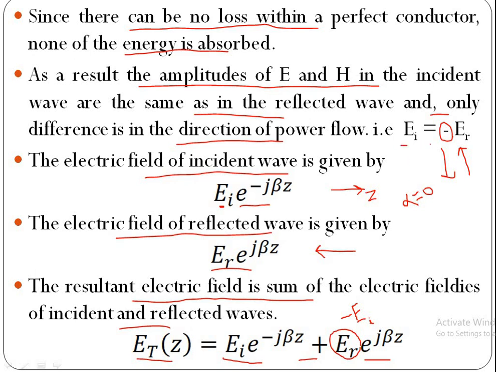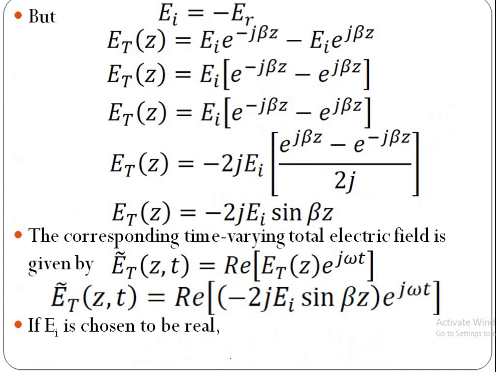This is the condition. Hence take EI as common. Then Et of z is equal to EI into e power minus j beta z minus e power j beta z.